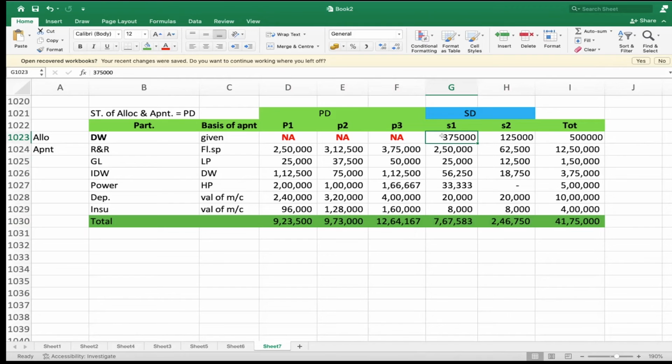Now, can you note it down? Allocation plus apportionment is equal to primary distribution.